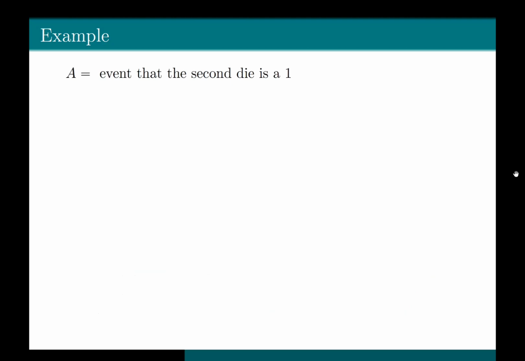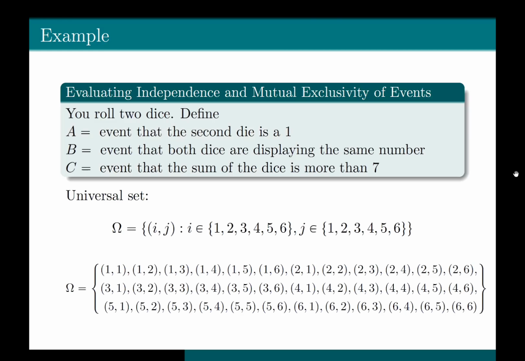Okay, let's look at event A. Event A is that the second die is a 1. So you go back to the universal set and you see what are the outcomes in which the second die is a 1. So if you see (1,1), here the second die, you don't care about what you get in the first die. The first time you roll a die, you only care about the value of the second die, that the second die should be 1. So (1,1) is a possible outcome. (2,1), (3,1), (4,1), (5,1), (6,1).